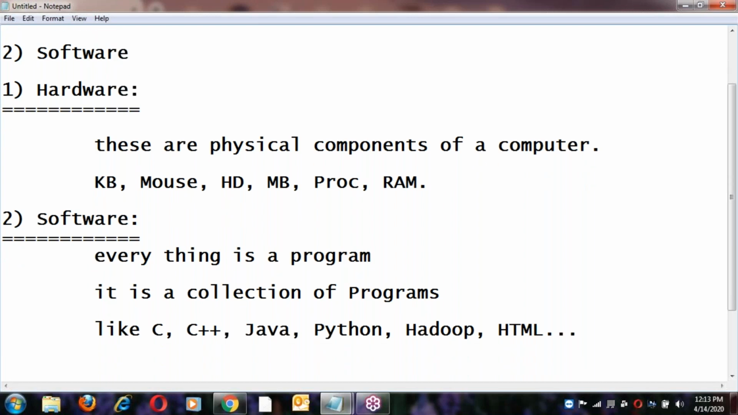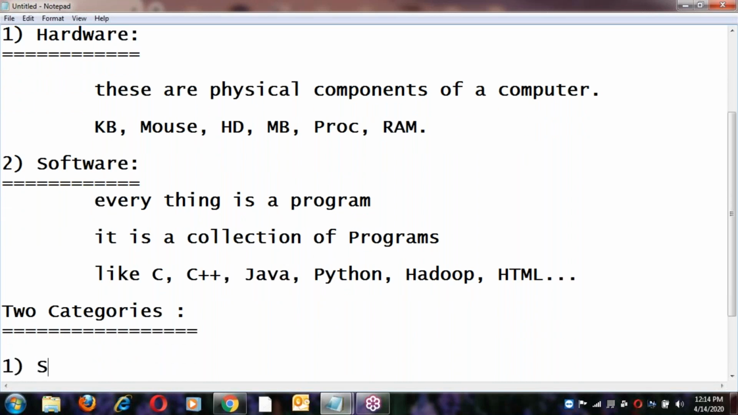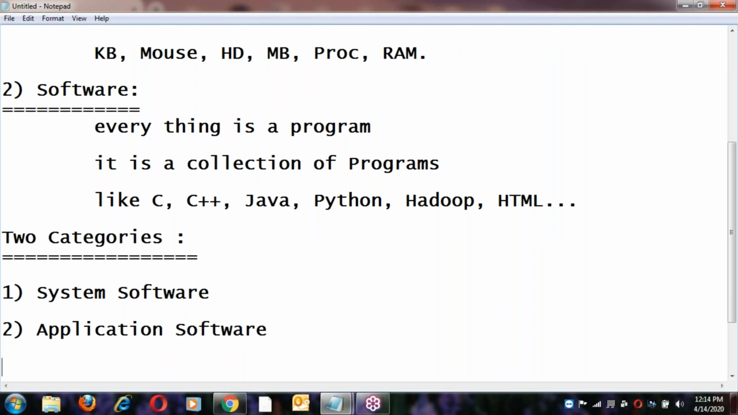Next, in software, there are two categories. The first one is system software, and the next one is application software. Linux comes under system software.